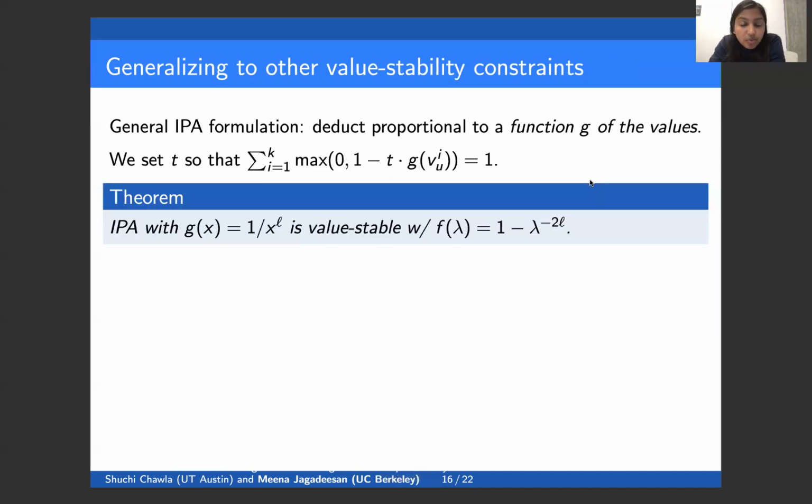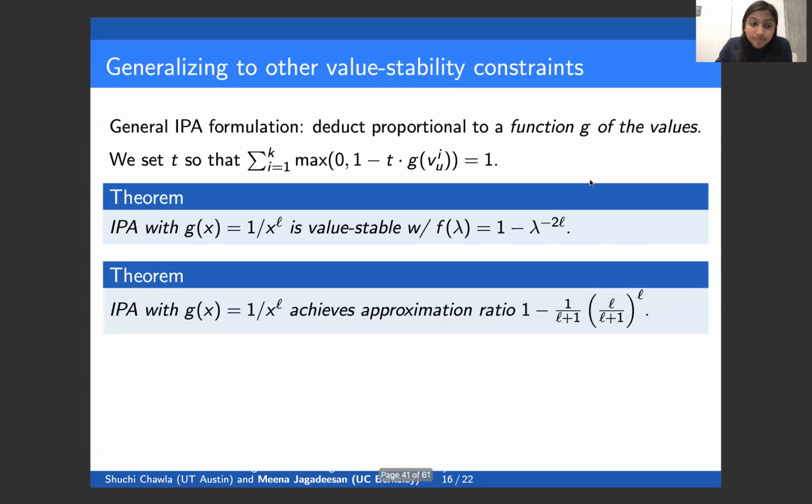So we show that if we set g of x to be 1 over x to the power L, then this inverse proportional allocation algorithm is actually value stable with respect to f of lambda equals 1 minus lambda to the -2L. So if we remember that family of value stability constraints that we considered at the beginning, this associates an inverse proportional allocation algorithm with every single function in that family.